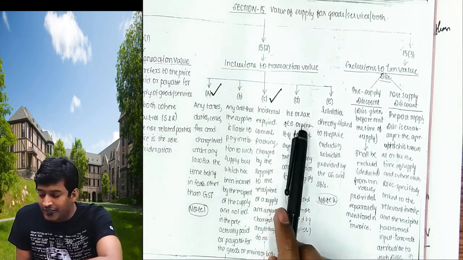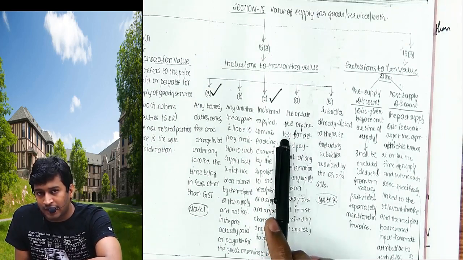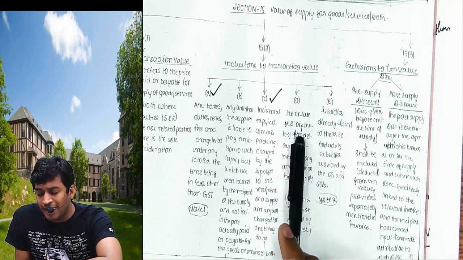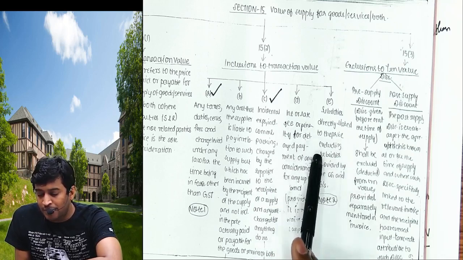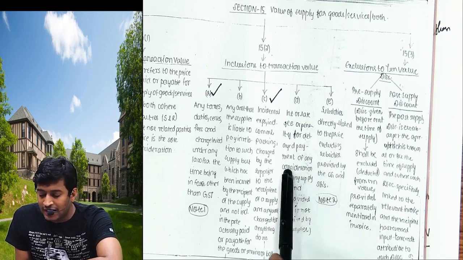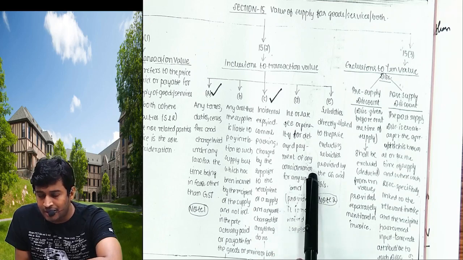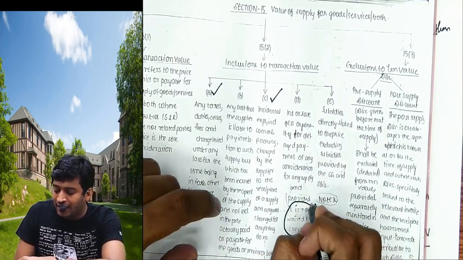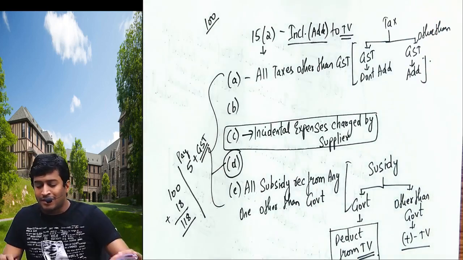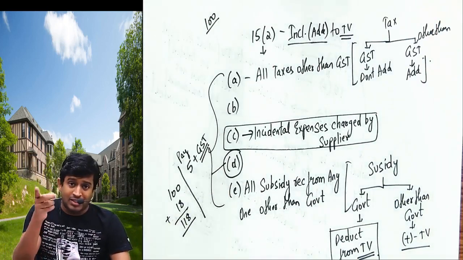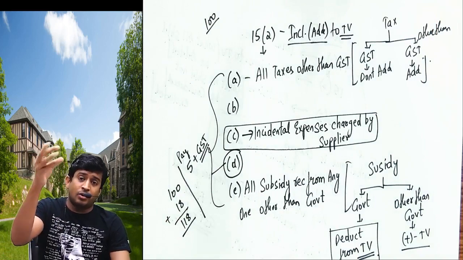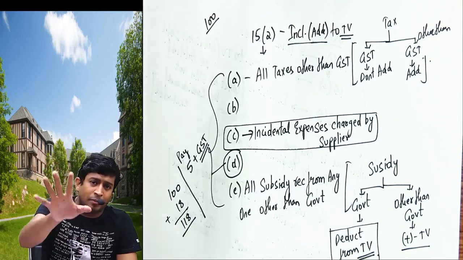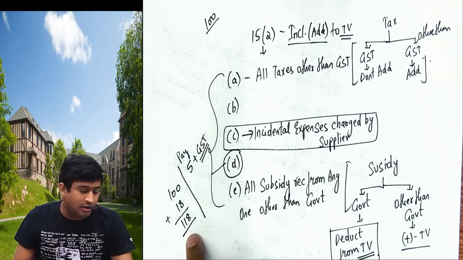Interest or late fees or penalty for delayed payment of any consideration for any supply, and provided it is not waived by supplier. What may provide not waived by supplier? 1 month ho gaya, he's supposed to pay extra 5 rupees. I told him, he told, sir, COVID hai, corona hai, I'm not able to pay, that's the reason delay ho gaya. I'm telling, don't pay extra 5. You pay this amount, it's okay for me.